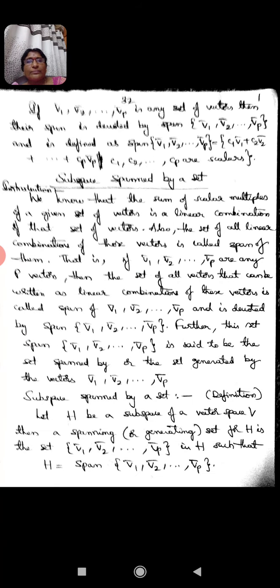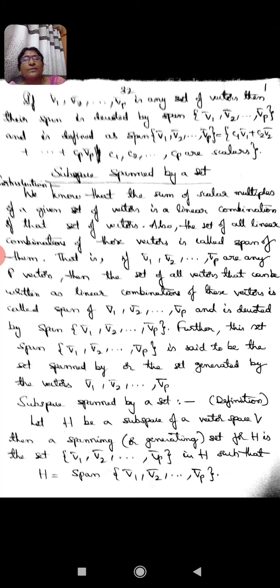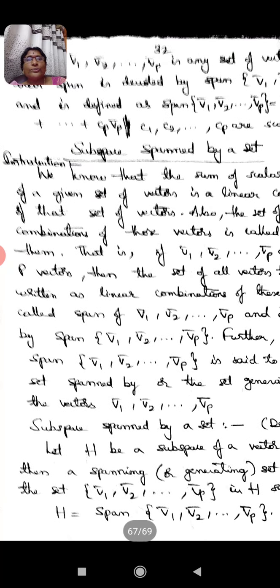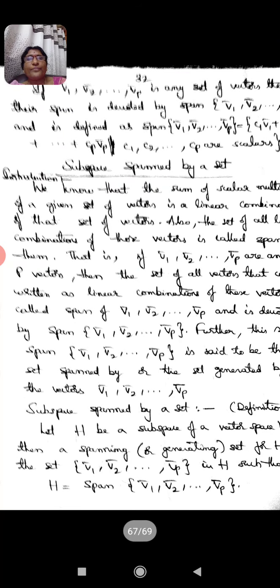Before going to define this subspace which is specially spanned by a set, we have to go through some brief introduction of that, which leads us to the concept in a clear manner.